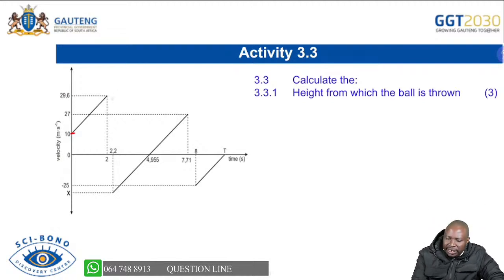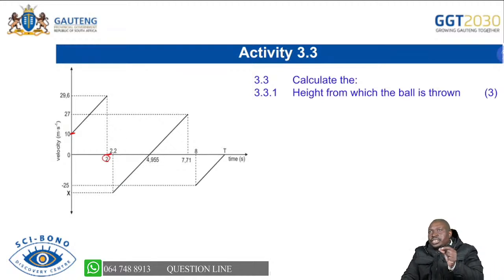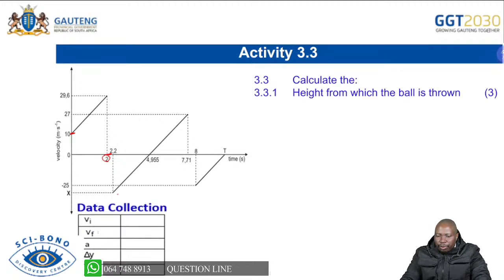Deal with the piece that can help you answer the question, because you'll have seen that you had initial velocity there, you had your object moving, but at 2 seconds the object had a velocity of 0. So you're able to move between that motion and answer the question with no problem.